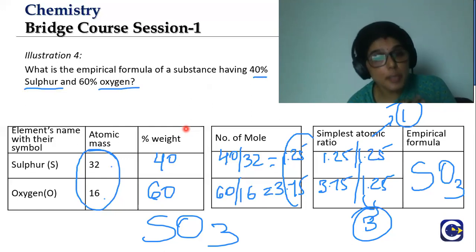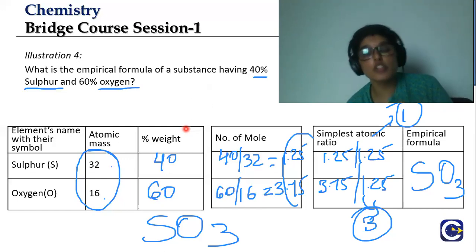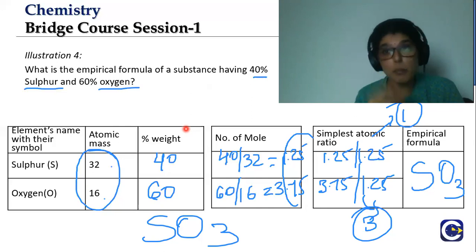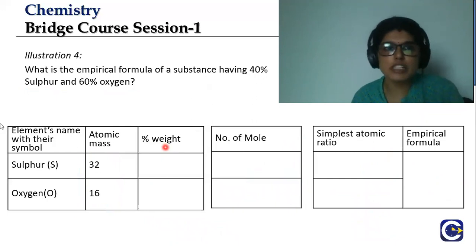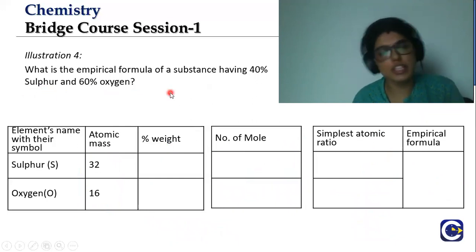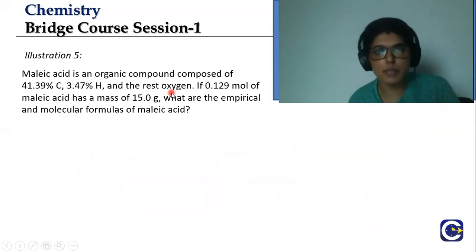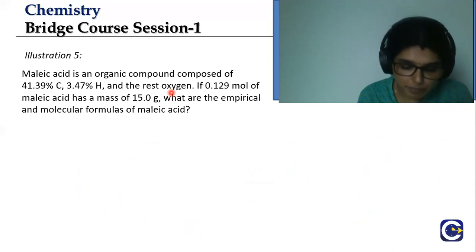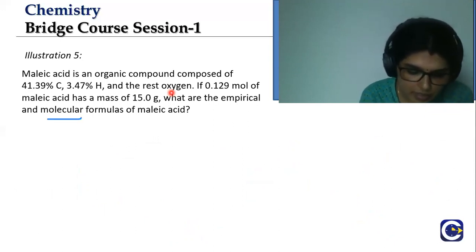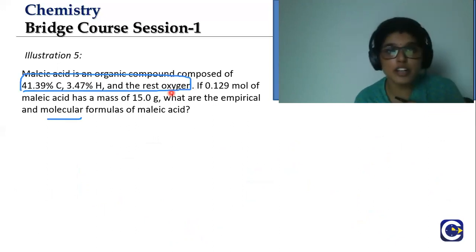Sometimes the empirical formula you get can also be equal to the molecular formula. You might get the same. There might be questions like that. So you might get a question where they'll give you this value and they'll give you options to find out the empirical formula. So this is one illustration where you have to find out the empirical formula and also the molecular formula. They have given you the percentage mass here, which will be equated to 100%.